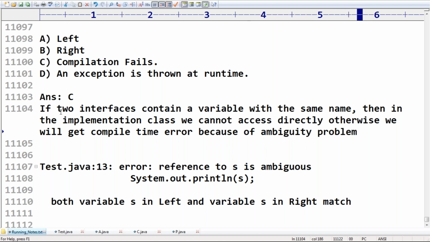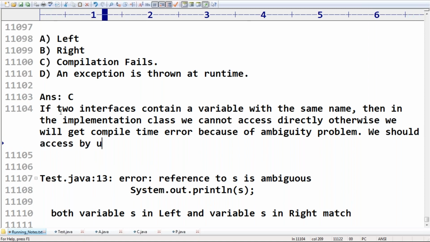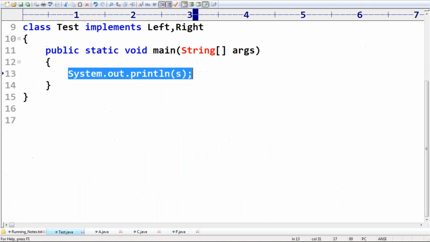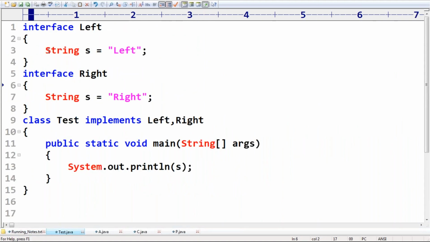So we should access it by using the interface name. The reason is that every variable present inside an interface is always static. That's why these are static variables: String s = left, String s = right.